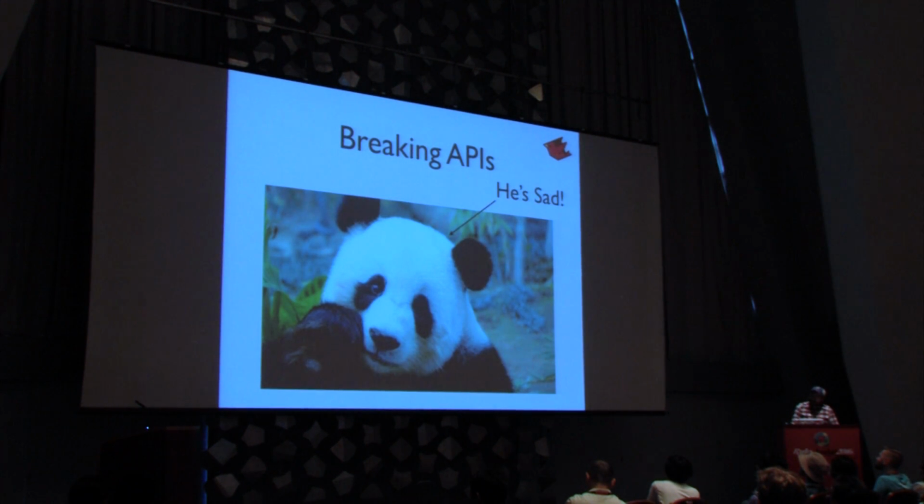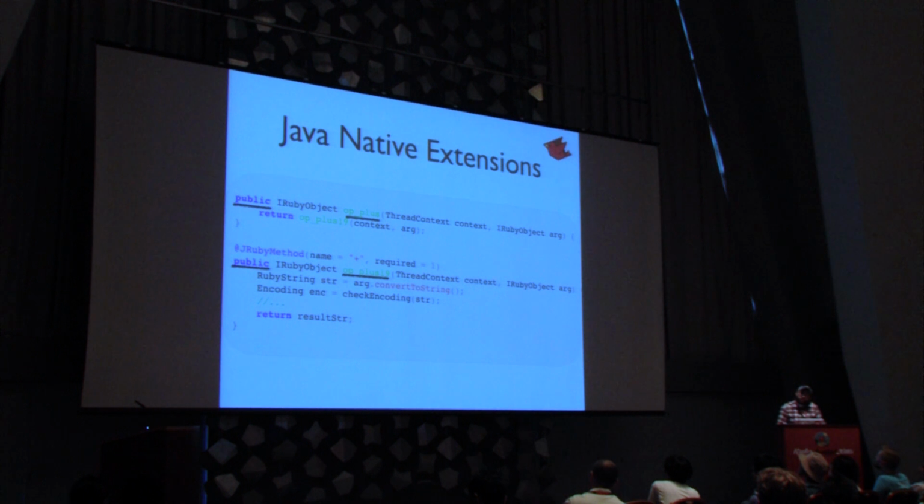Breaking APIs didn't turn out as well as we had thought. I don't actually know if that's a sad panda or not, so I had to add a teardrop. So when we first started working on JRuby 9000, we deleted the methods that had 1.9 on the end because it would be a lot cleaner API just to say op plus instead of op plus 1.9.